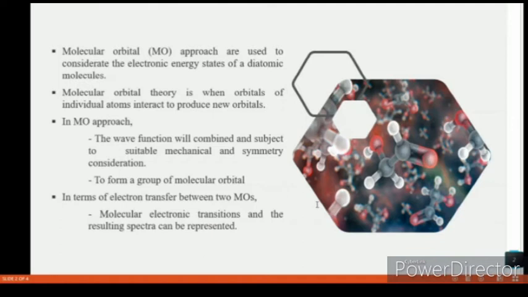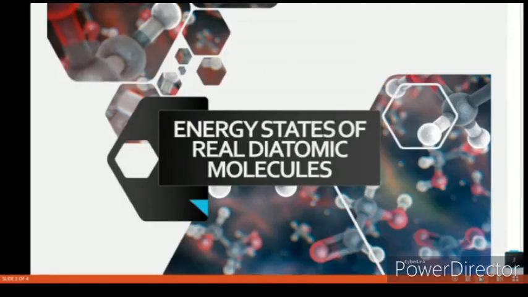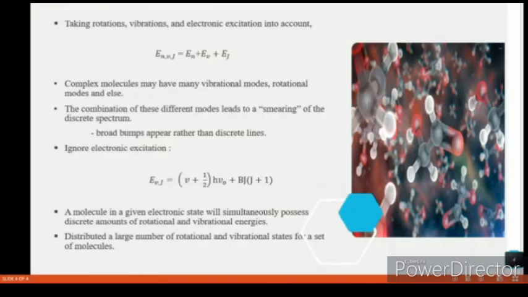And then in terms of electron transfer between two MOs, molecular electronic transitions and the resulting spectra can be represented. So that's all for the electronic energy state. Next, we move on to the energy state of real diatomic molecules. For this energy state of real diatomic molecules, the rotation, vibration and electronic excitation are taken into account, which will give this equation.